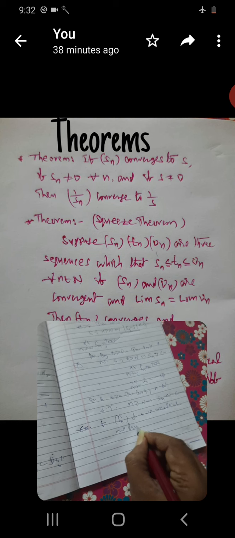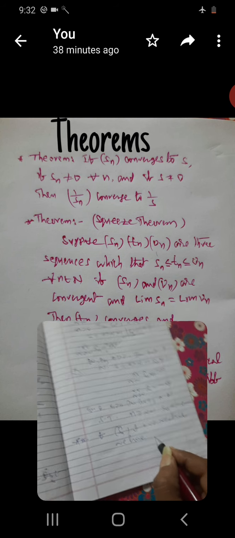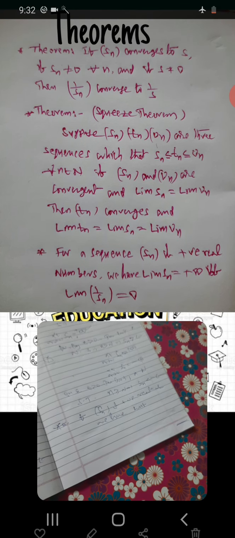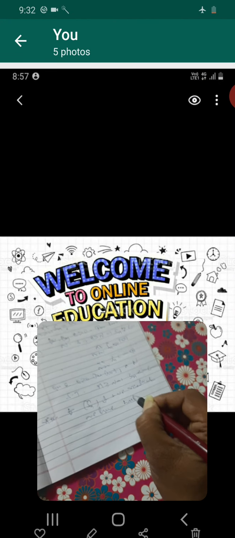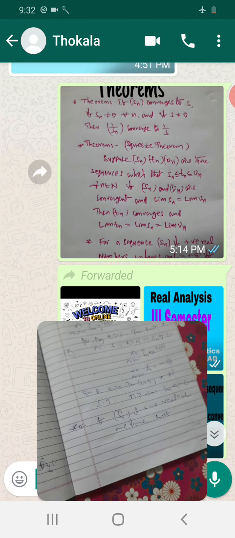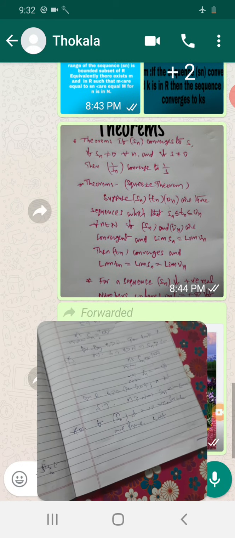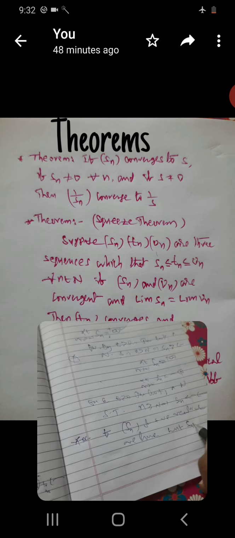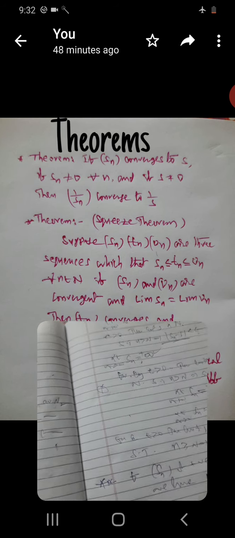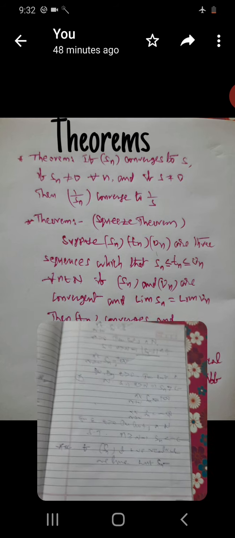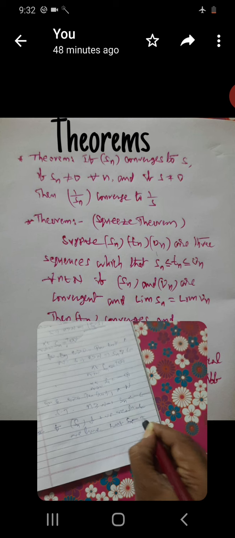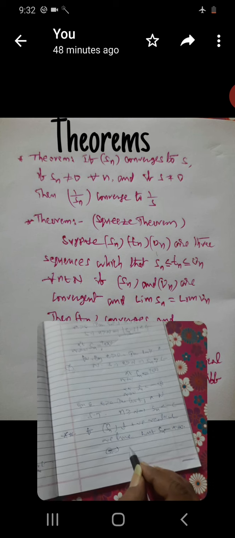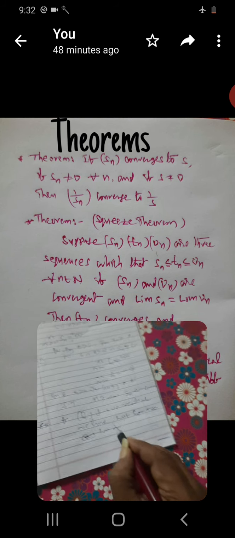Who have limit Sn equal to plus infinity, if and only if limit 1 by Sn is equal to 0.